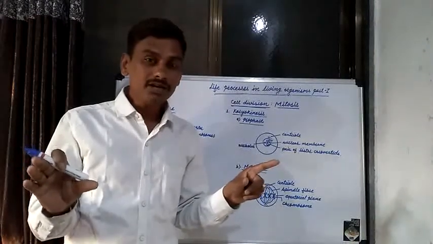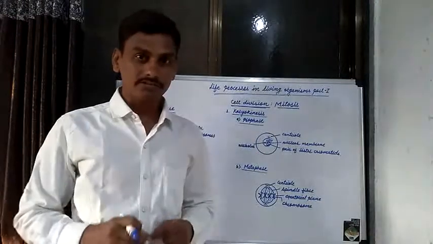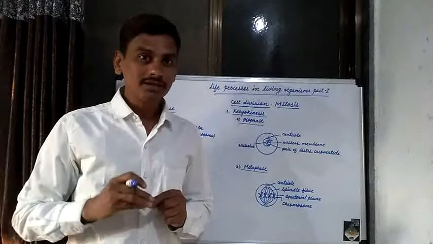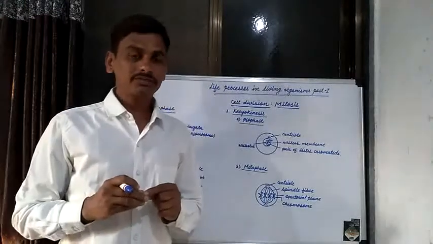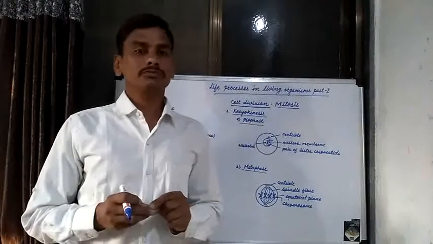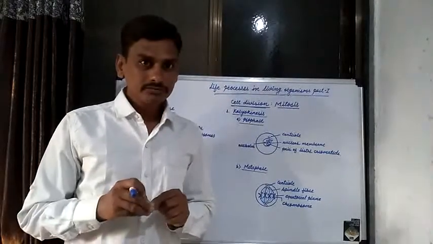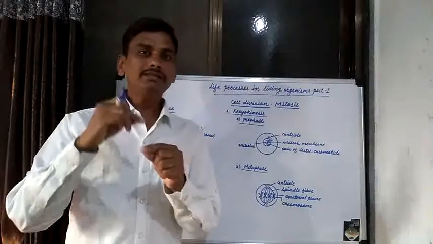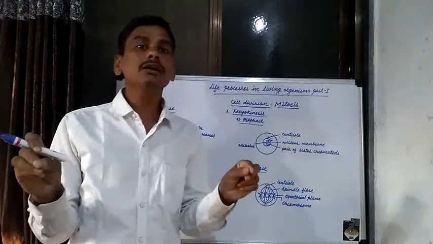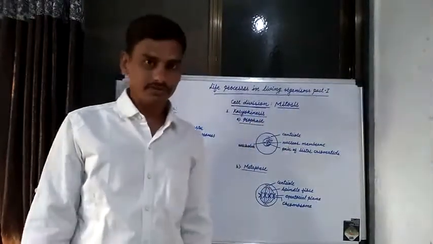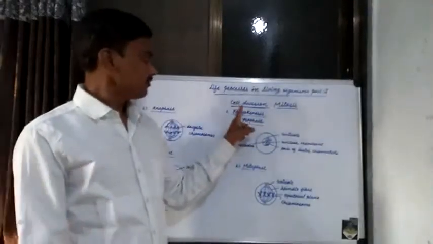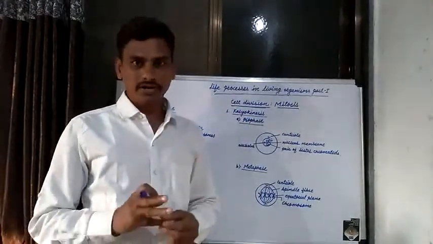By cell division there is growth of living organisms: growth of plants, growth of human beings, growth of animals. Similarly, healing of wounds. Many cells are formed in the wound, and that's why healing of wounds is also carried out by cell division. That is an important life process in different living organisms.